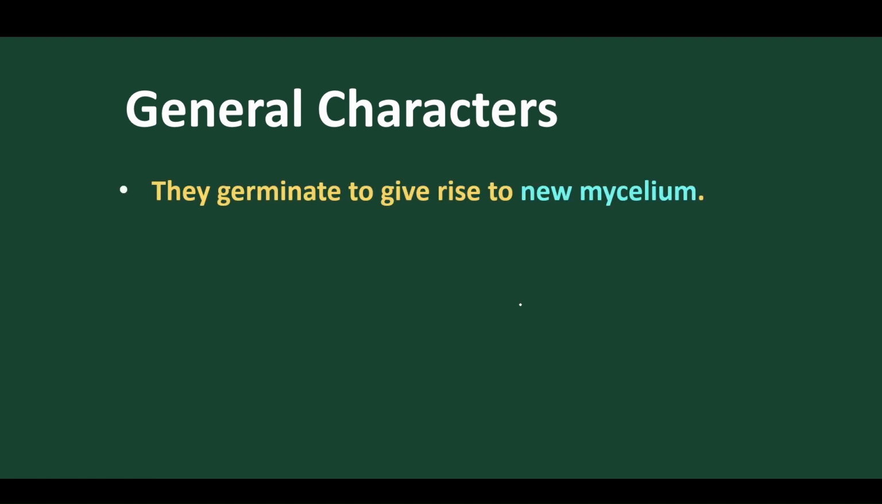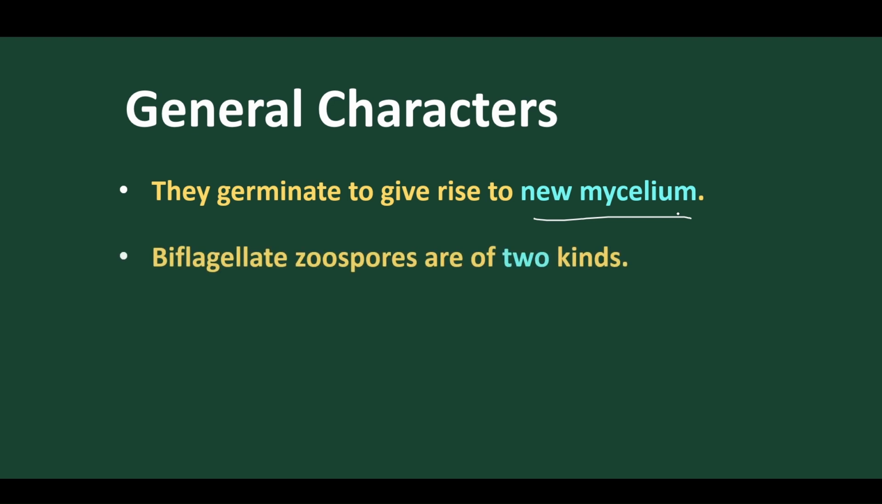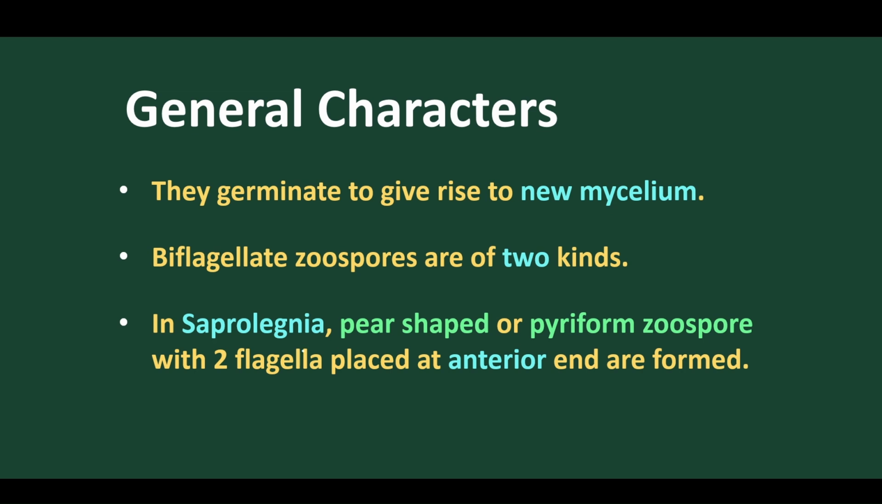Now let's move on. They germinate to give rise to a new mycelium, as we have discussed that any spores which germinate give rise to a new mycelium. And biflagellated zoospores are again classified into two kinds. So what are they? Let's move on. In Saprolegnia, a species of Oomycetes, a lower fungus, we find pear-shaped or pyriform zoospores with two flagella present at the lateral end. If this nature is found, it is called pear-shaped or pyriform zoospore.